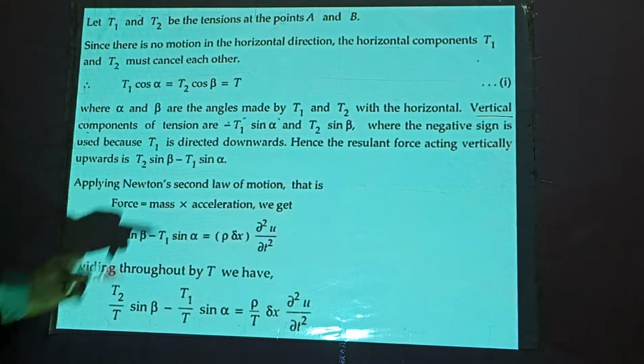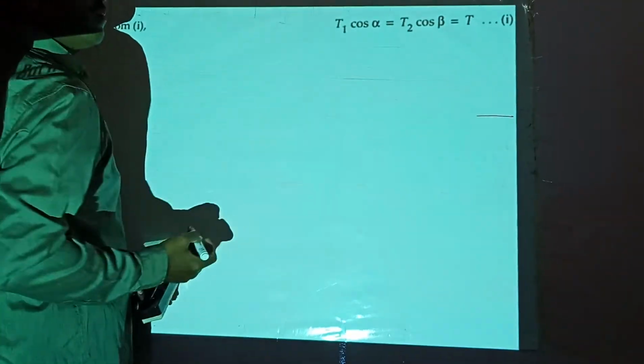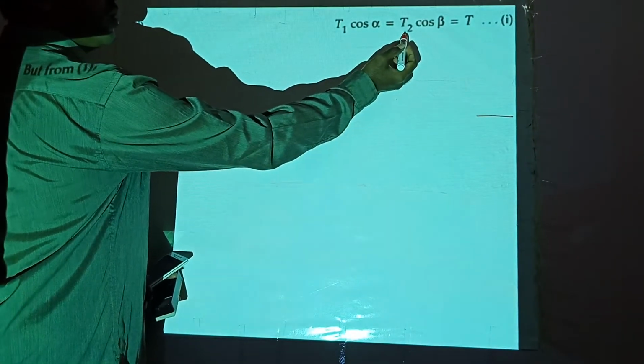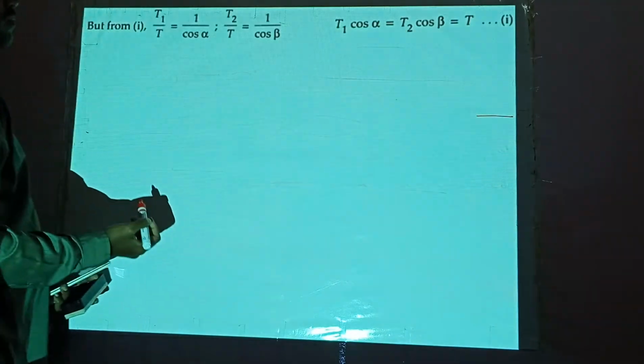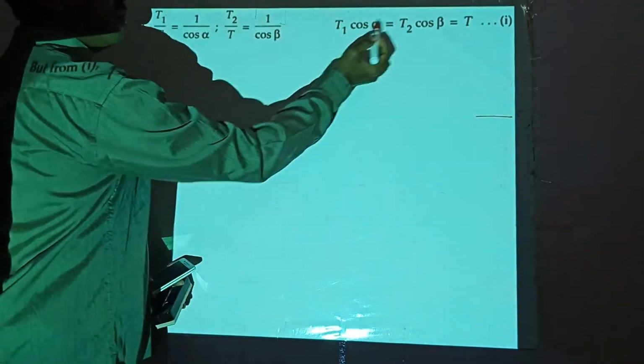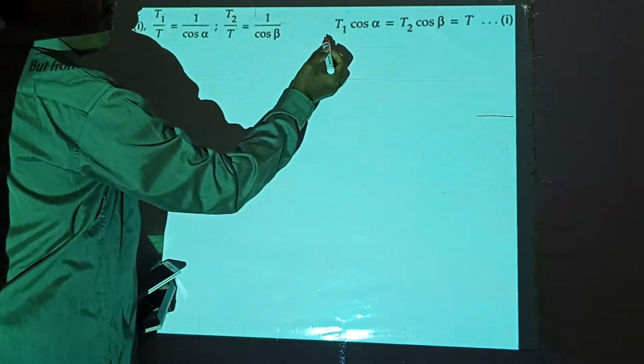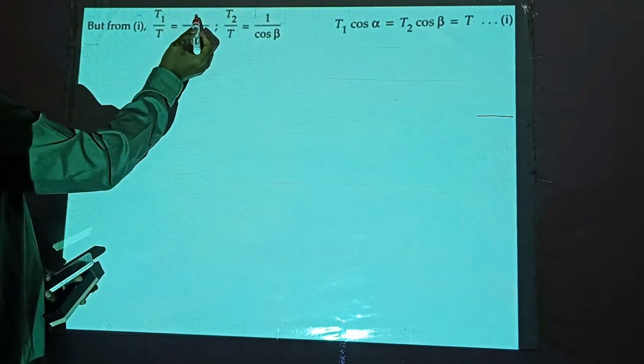Let me take this in the next step. Yeah, we have taken. What is T2 by T? T1 by T. What is T1 by T? T1 by T is 1 by cos alpha.